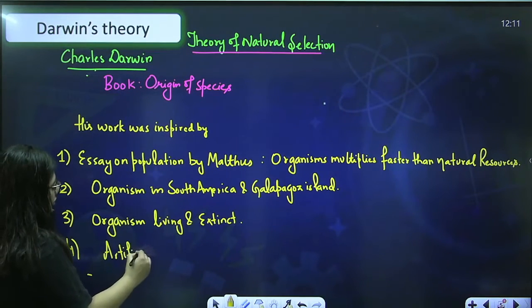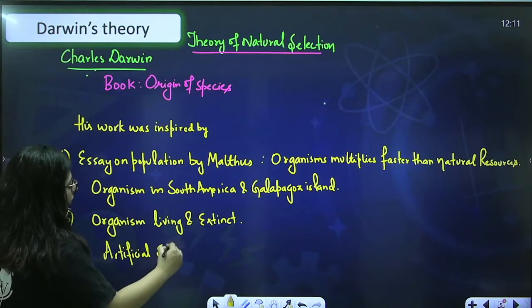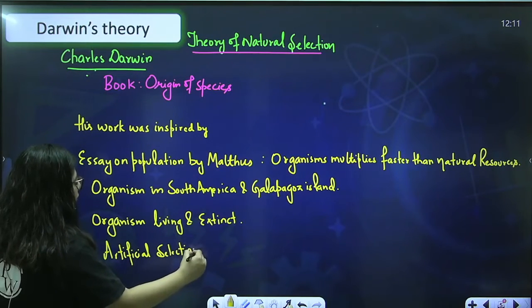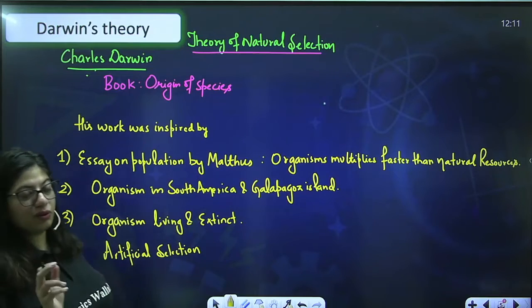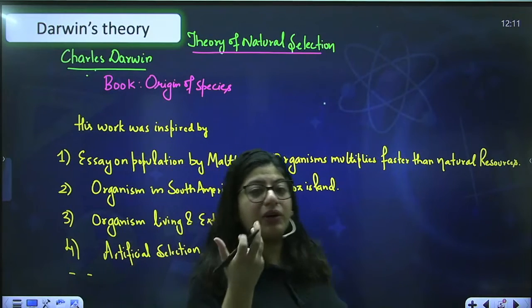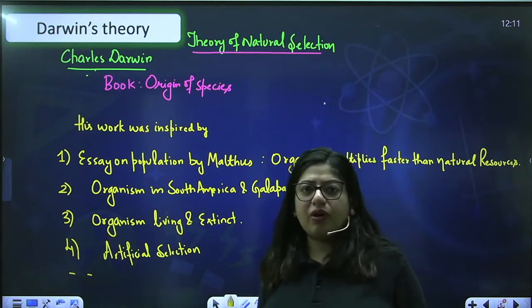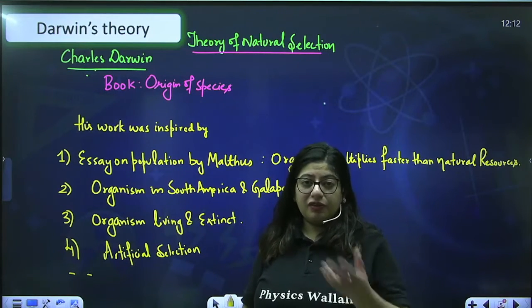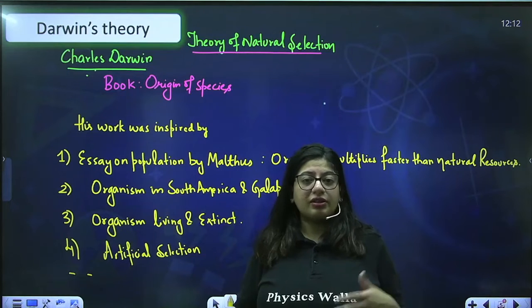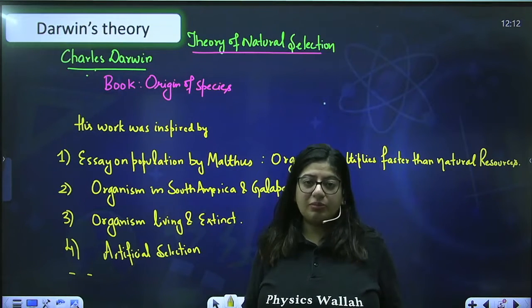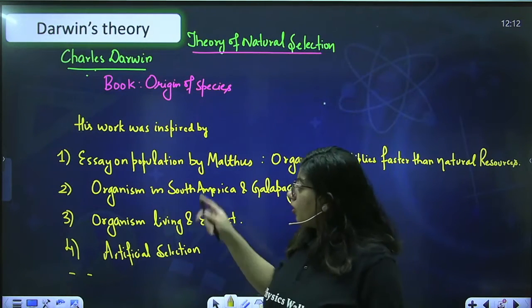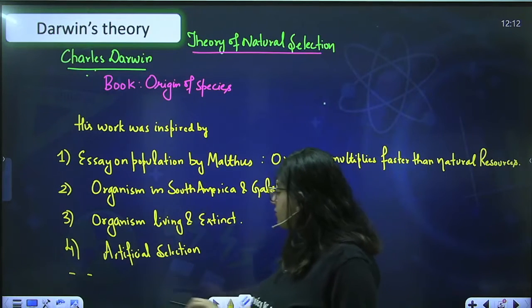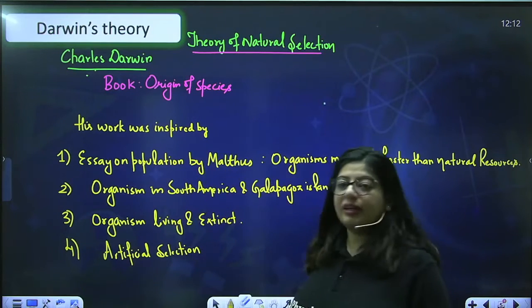What is artificial selection? So today we made a lot of artificial plants. We made artificial, not the artificial non-living one, no. The one we make by breeding. For example, broccoli is not naturally grown, but we have made it by breeding. There are different breeds of animals like dogs. They do not exist naturally, but we have made them, right? So all these things Darwin has read and he worked on, and then he gave his theory.